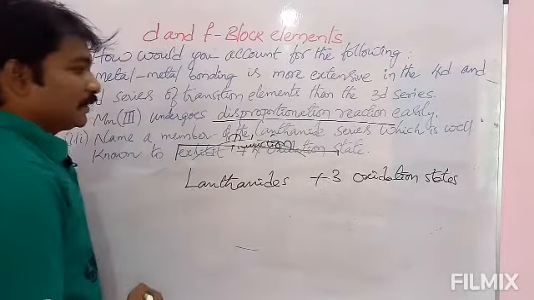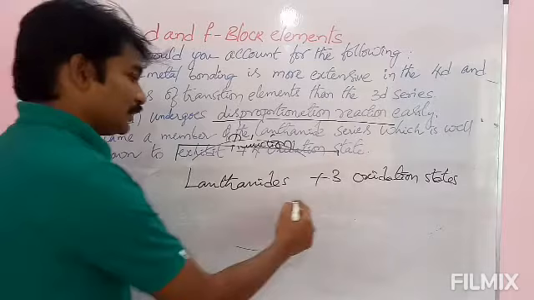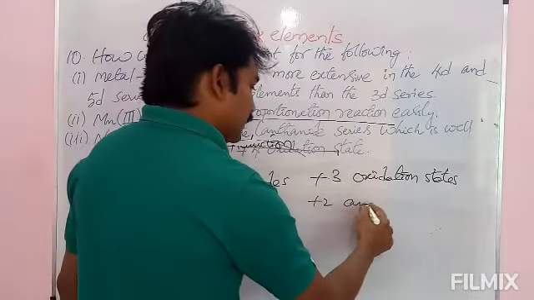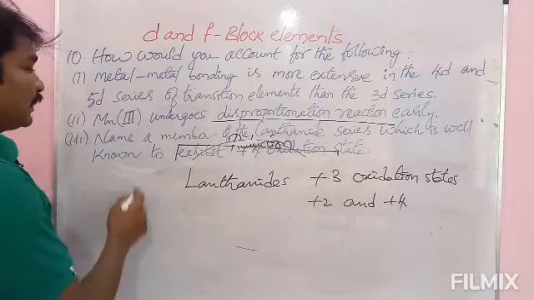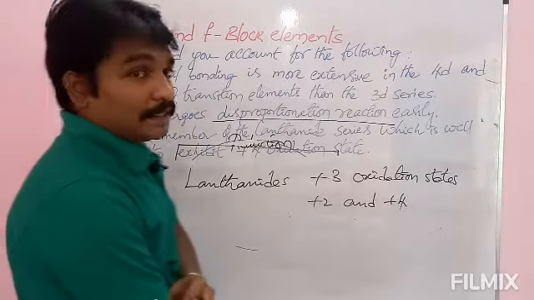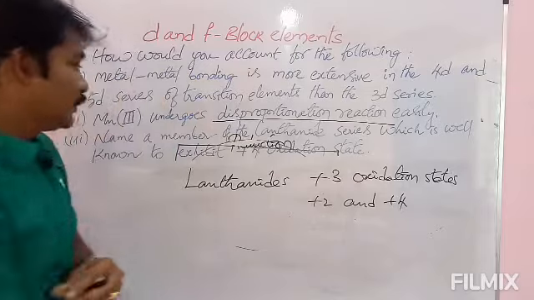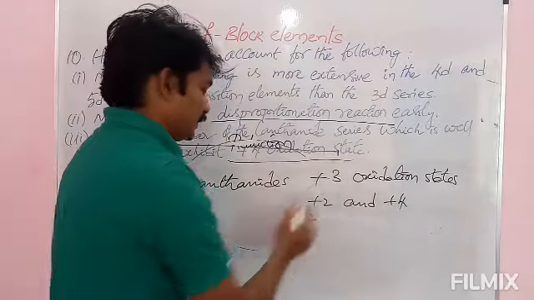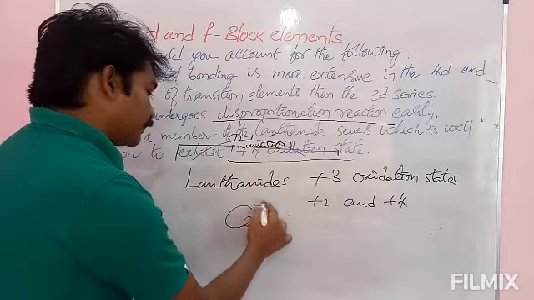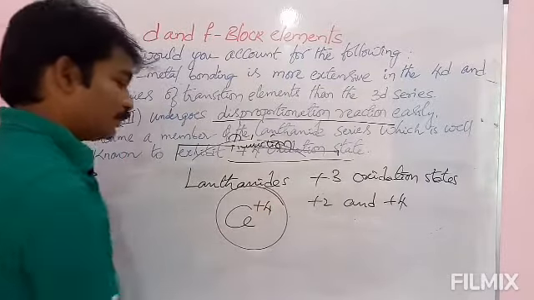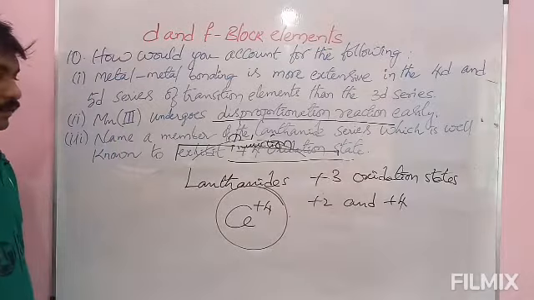The well-known member is cerium +4. Please note down this one.